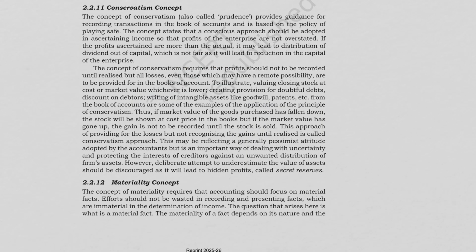Next, we have the conservatism concept or prudence concept. This is one of the most exam oriented concepts. The concept of conservatism, also called prudence, provides guidance for recording transactions in the books of accounts, and it is based on the policy of playing safe. In accounting terms, playing safe does not mean overstating the profit or understating the losses. The concept states that a cautious approach should be adopted in ascertaining incomes so that profits of the enterprise are not overstated.